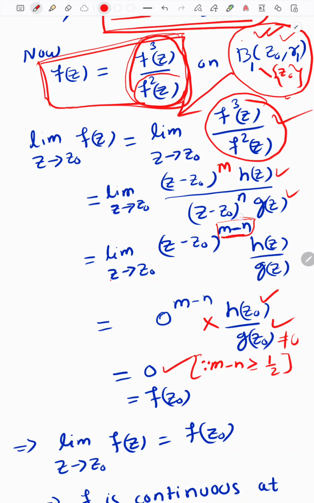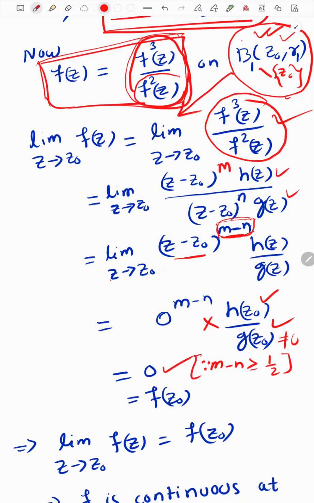But if this m minus n is 0 or negative, then this quantity is an indeterminate form when m minus n equals 0. It will be 0 to the power 0, which can be taken as 1. It will not vanish. Or if it is a negative quantity, then it will blow up.